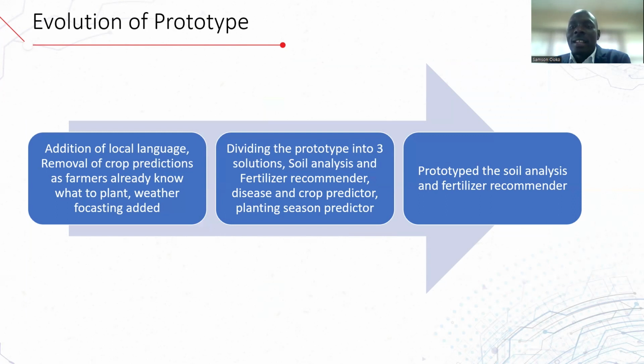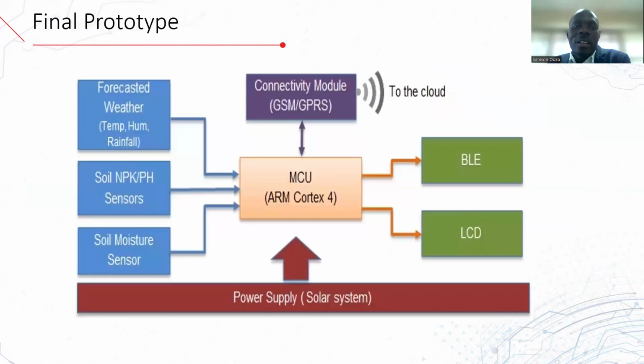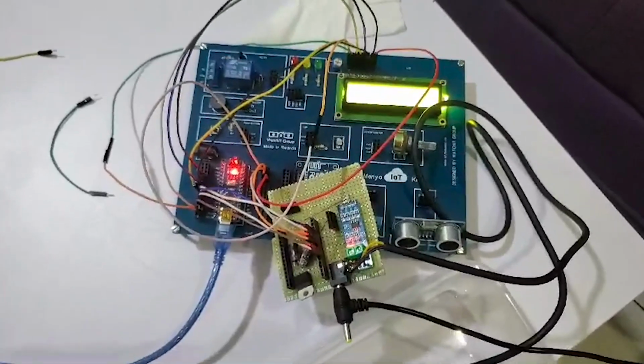And for this, what we were able to do with the support from Sacco Innovate is prototype the soil analysis and fertilizer recommender. And this had the ARM Cortex as the MCU. And then we have the soil NPK sensor that is able to get real-time data from the soil. And then based on what has been gotten, make recommendation on the LCD for the farmers to be able to see. So I'm going to show you now the practical application, microcontroller and others.